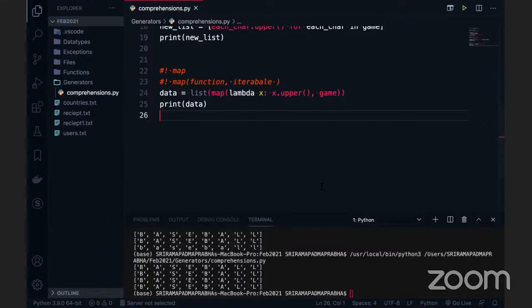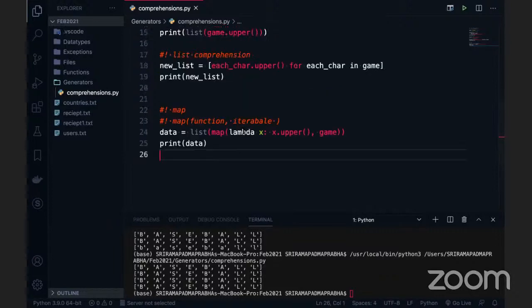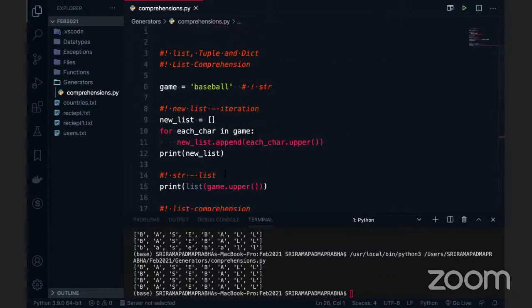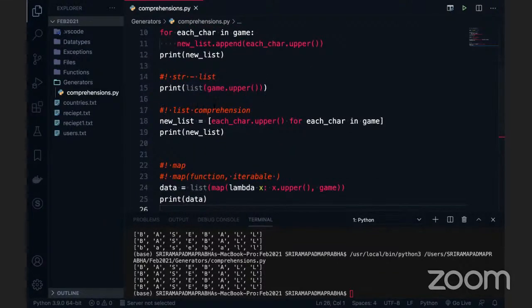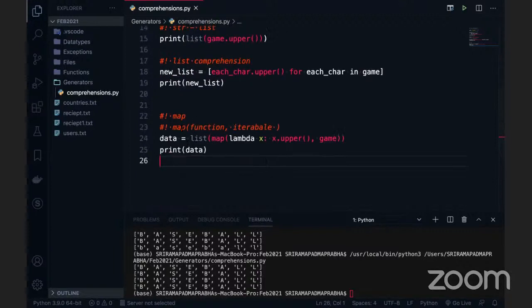Okay, coming to the point now, where is the list comprehension here? Do you see any list comprehension in this case? No. Okay, but I am just telling you how many ways we can do the same code. Either you can go with the list iteration process, string and direct conversion type, or we can use the list comprehension, or we can use the map function. See, there are multiple ways we can do the same programming. It's all about your skills, but nothing is wrong here.